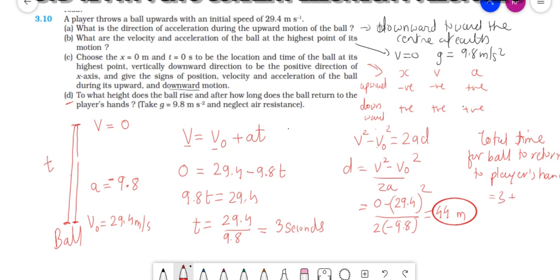So 3 plus 3 is equal to 6 seconds. Instead of 44, I can also write here the exact value, 44.1 meter, and the time taken will be equal to 6 seconds. Clear? So note this down. Now let's move to the next one, that is 3.11.